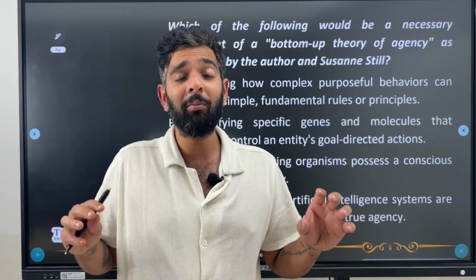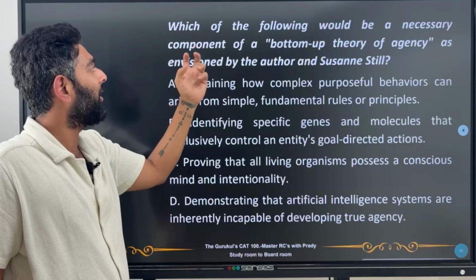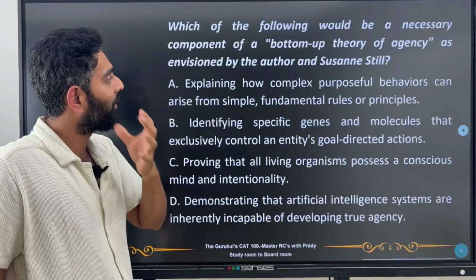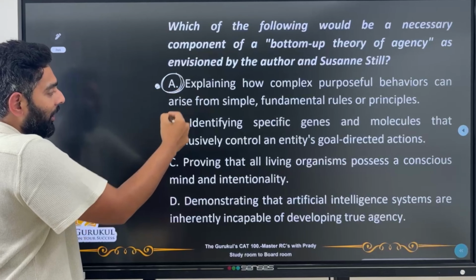Let's get back to the fourth question and the last question of the passage. Which of the following would be a necessary component of a bottom-up theory of agency as envisioned by the author and Susan Still? So if we have to start at the basic and then go forward, which of these would be a definitive thing that we should have? A, explaining how complex purposeful behaviors can arise from simple fundamental rules or principles. So obviously this is talking about first principles, right? First principles of purpose. So definitely this should be my answer, but let's look at B, C and D also.